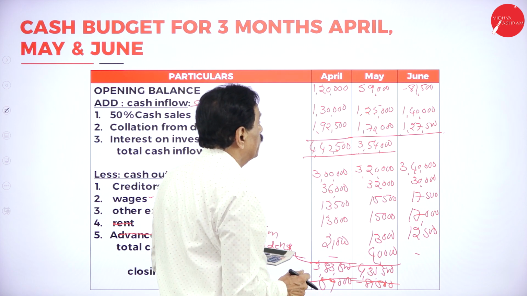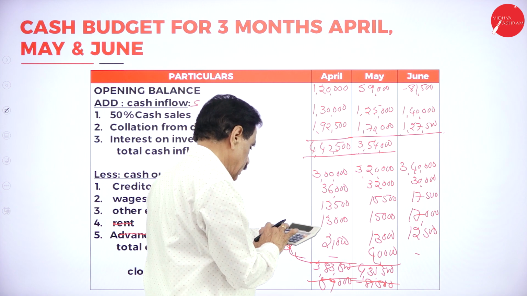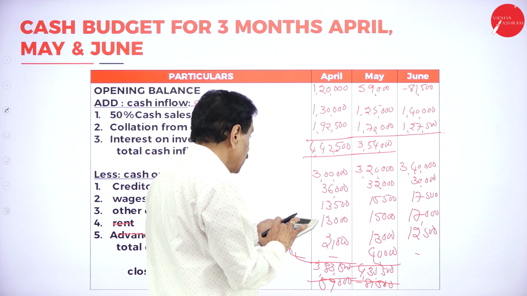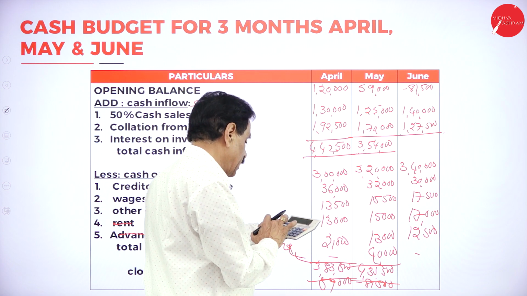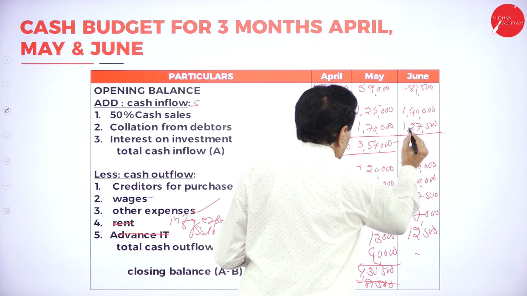Add the figure: 59,000 plus 1,25,000 plus 1,70,000 is 3,54,000.